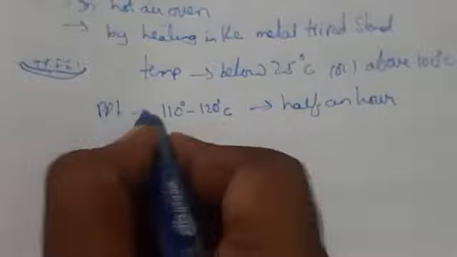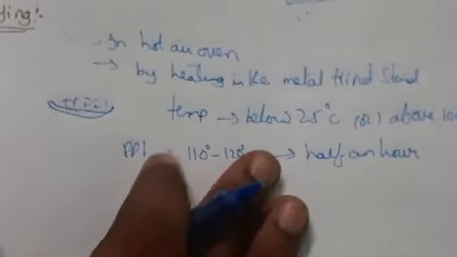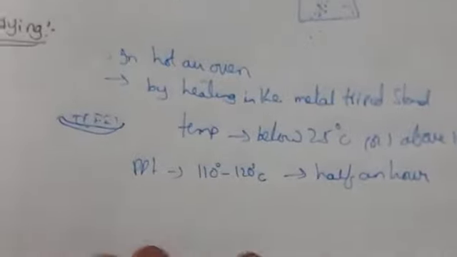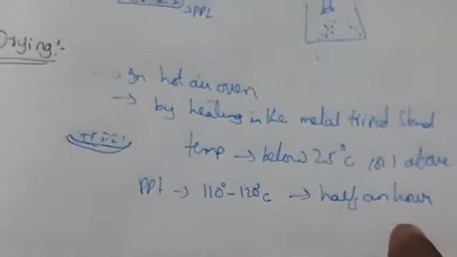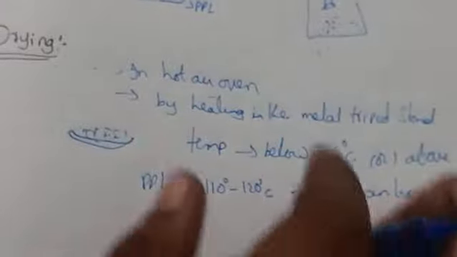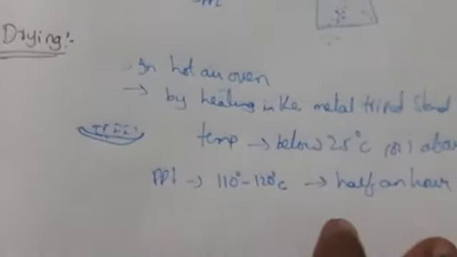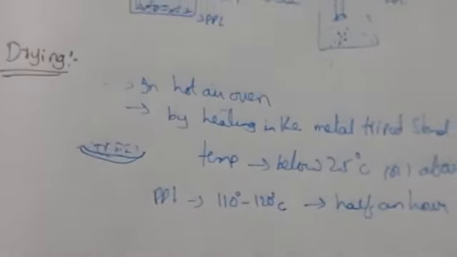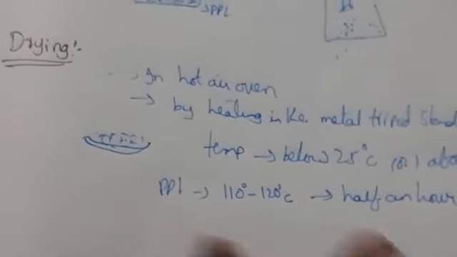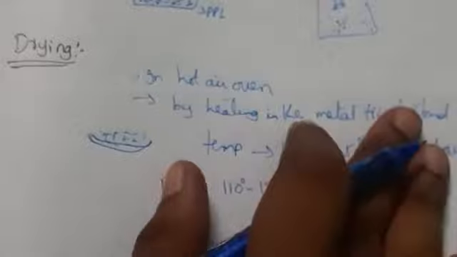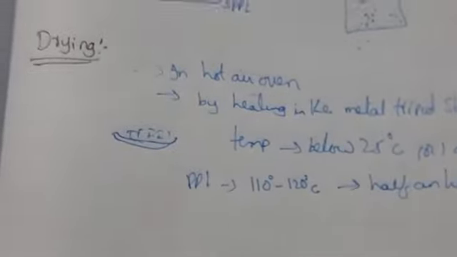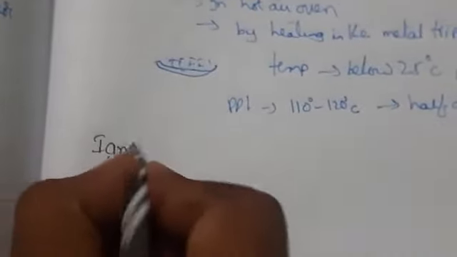So this precipitate is heated. If water is absorbed on the precipitate, think of it as an impurity. The water is removed from the filter paper as water vapor. Here the impurity is drying. When you dry it, the water vapors will dry off, and the filter paper can easily be detached from the funnel. This is nothing but drying. So next we are going to have ignition. So what is ignition?